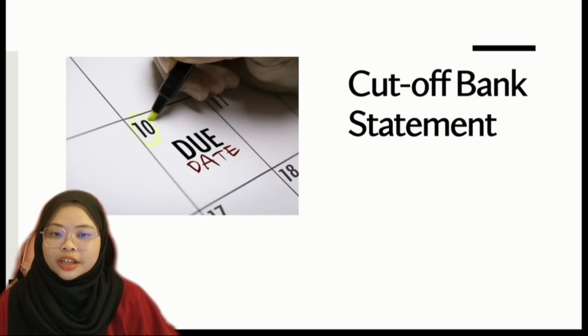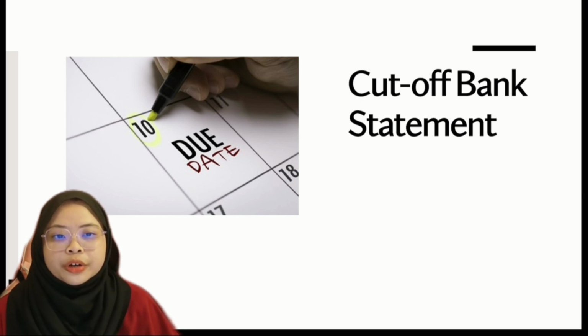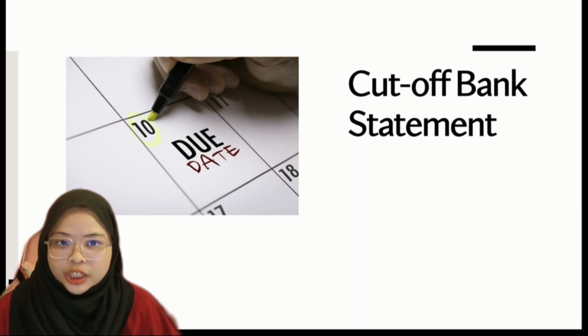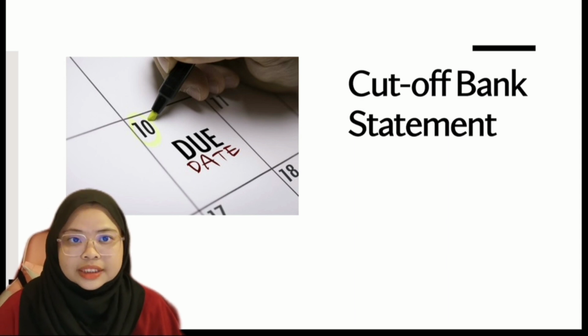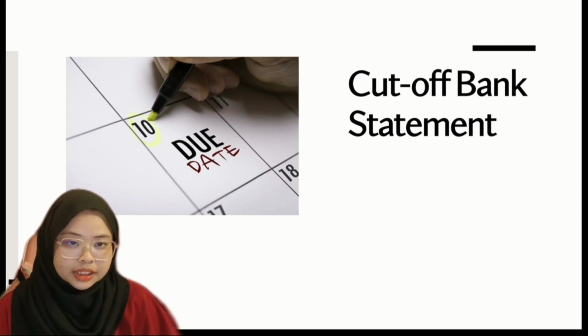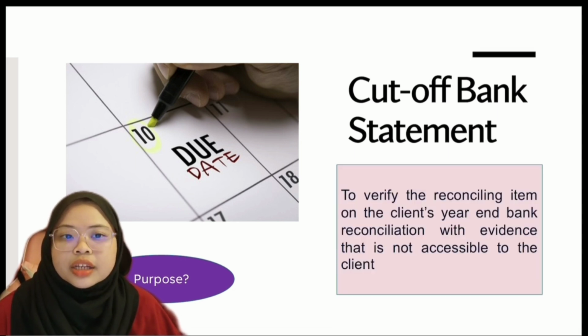Let's proceed to the cut-off bank statement. A cut-off bank statement is a partial period bank statement with the related cancelled checks, duplicate deposit slips, and other documents included in the bank statement. So what is the purpose? The purpose is to verify the reconciling items on the client's year-end bank reconciliation with evidence that is not accessible to the client.